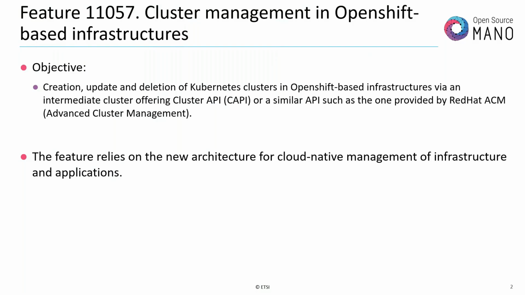Well, when the feature was created, we made it generic because we didn't know at that moment in time if we were going to use Cluster API or a similar API such as the one provided by Red Hat ACM. In this case, we will use the one from Red Hat ACM. So we won't interact for cluster creation with CAPI directly from OSM. I don't know if behind the scenes the ACM is doing it or not, but we are going to use the ACM manifest. You will see in a minute.